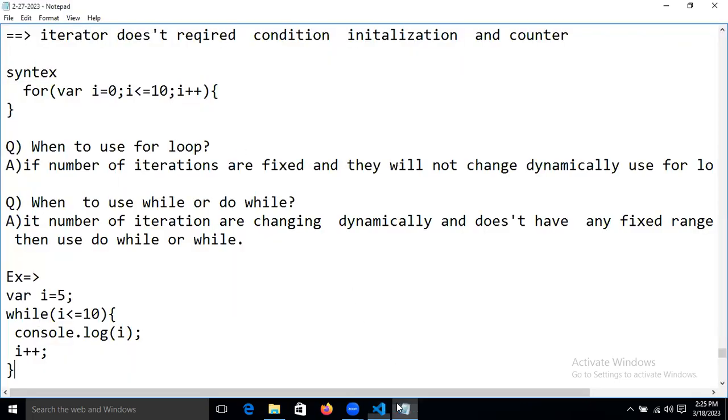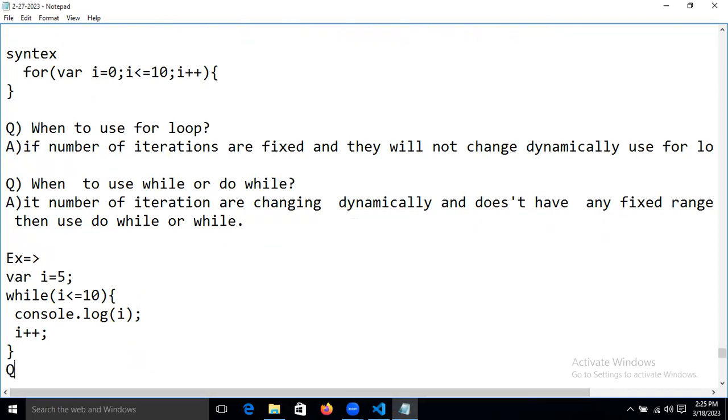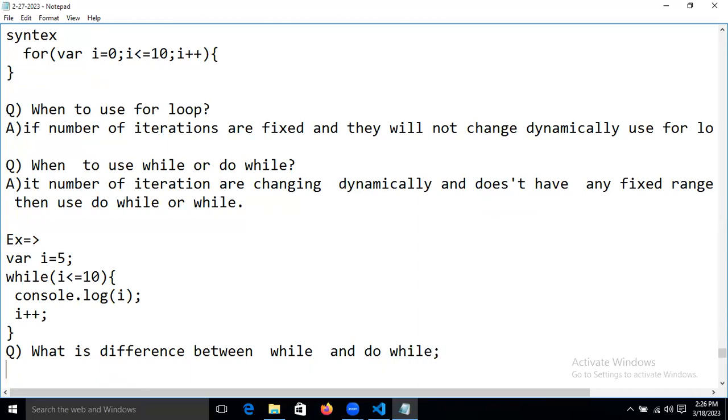Yes. So now our question is: what is the difference between while and do while? What is the difference between while and do while? These are all interview questions, guys. All are interview questions only.